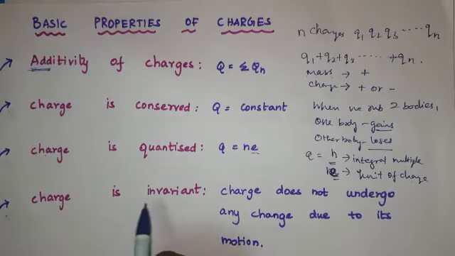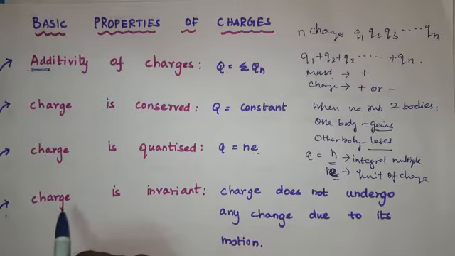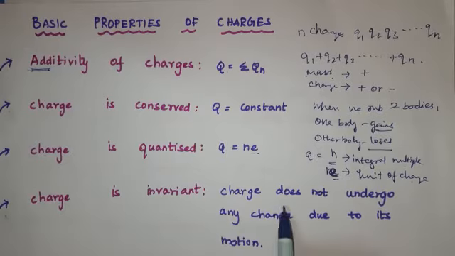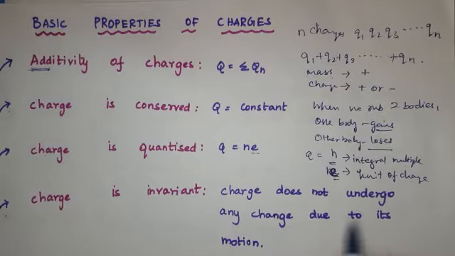Charge is invariant. What does it mean? Variant means changes. What is invariant? Does not change. That means it does not undergo any change due to its motion. So what is charge is invariant? Charge does not undergo any change due to its motion.